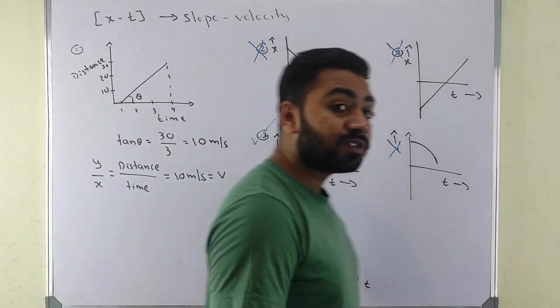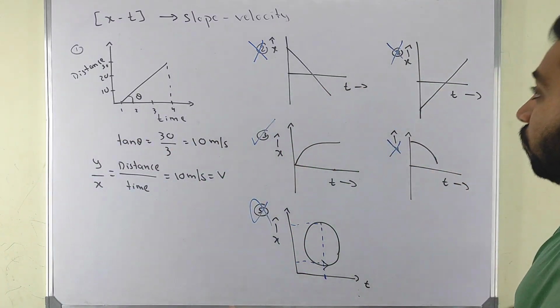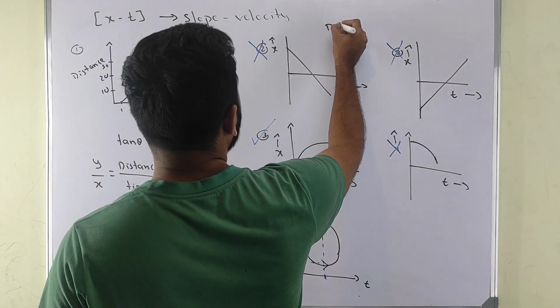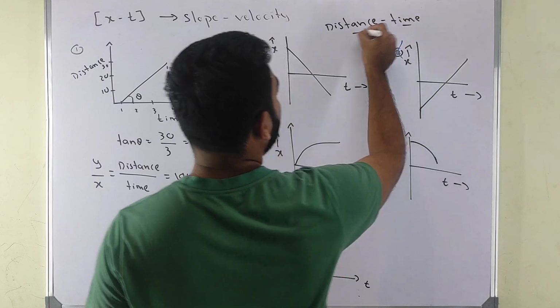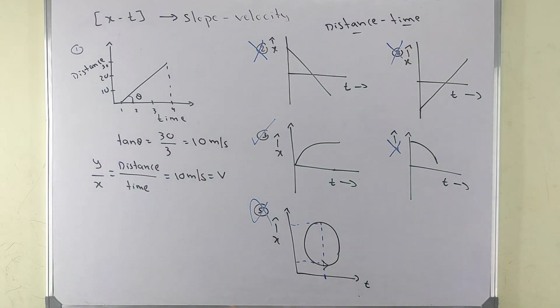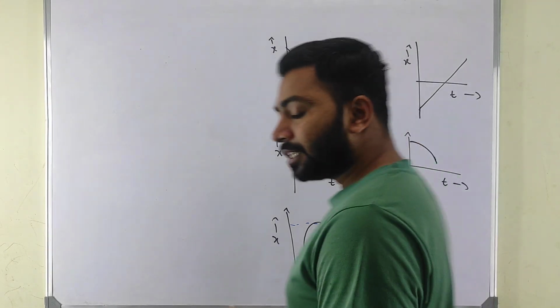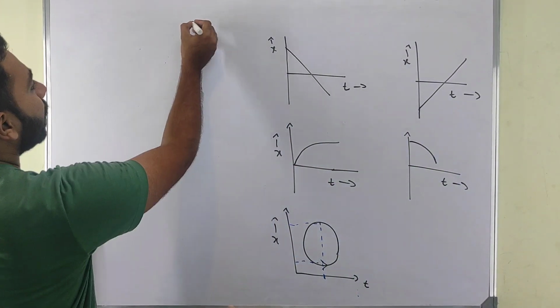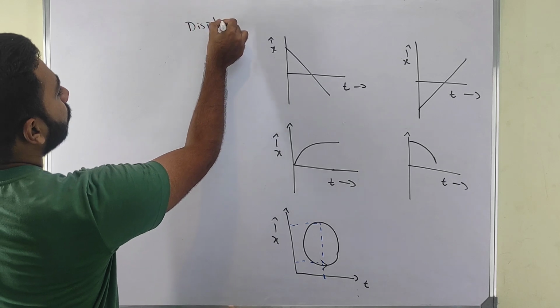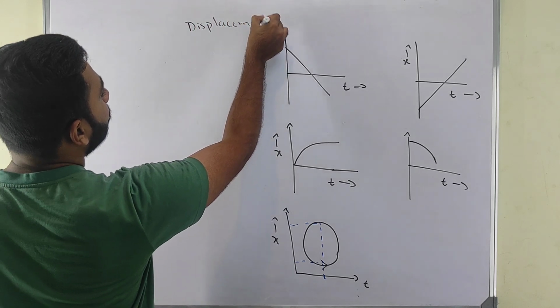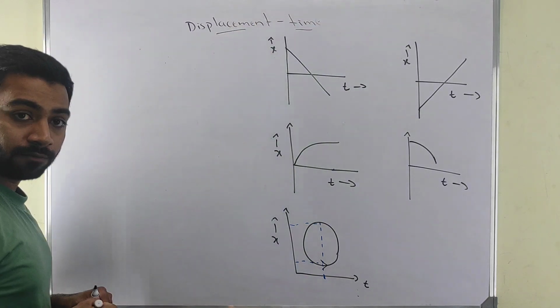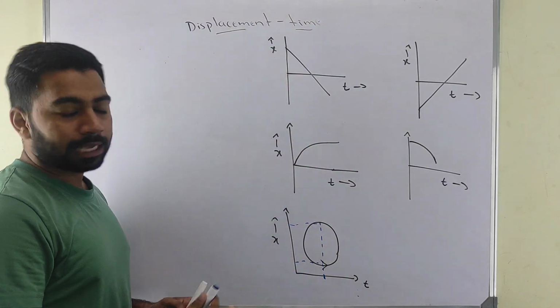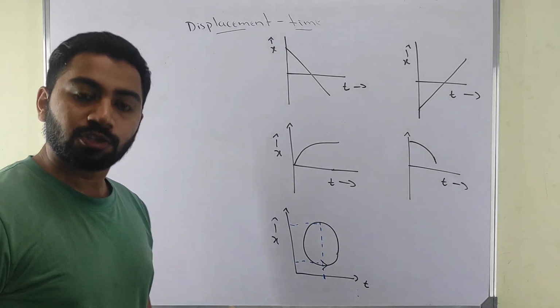Okay, these are the few graphs for distance and time. This is all for distance and time. Kindly write down distance and time. Okay. Distance, time over. Now let us say we have displacement and time. We have a displacement and time graph. In this, same graphs only. You have to write one more time.